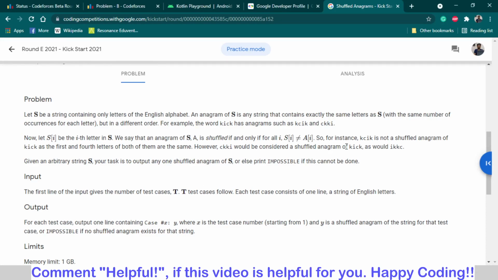This is Abhinav. In this video, we are going to talk about problem A of Round E, 2021 Kick Start. This is a problem based on the concept of anagram.